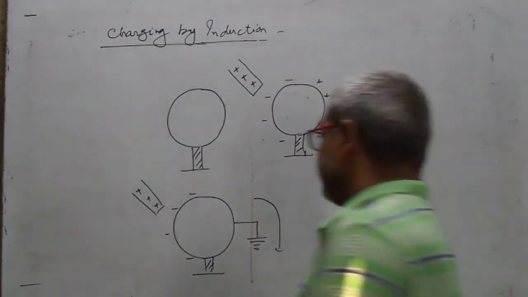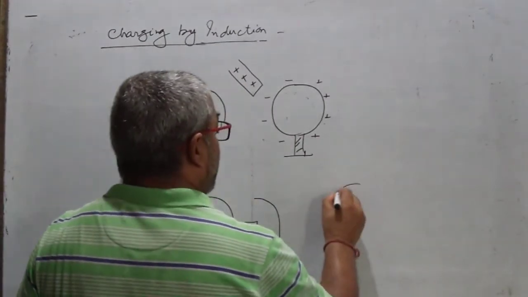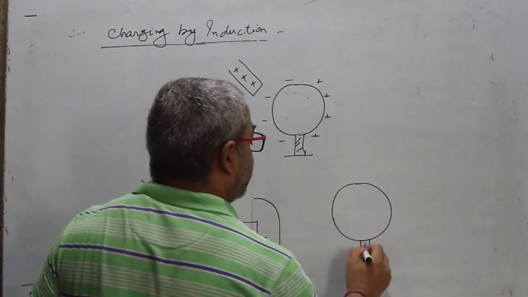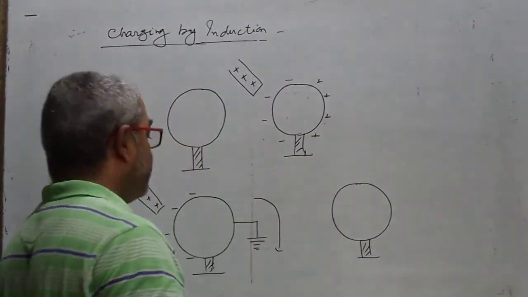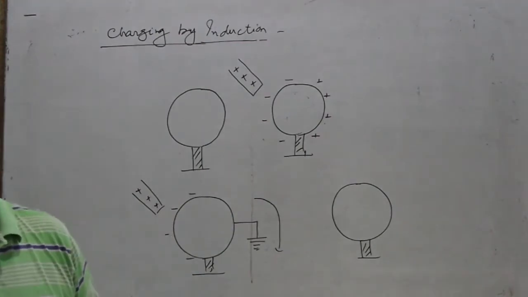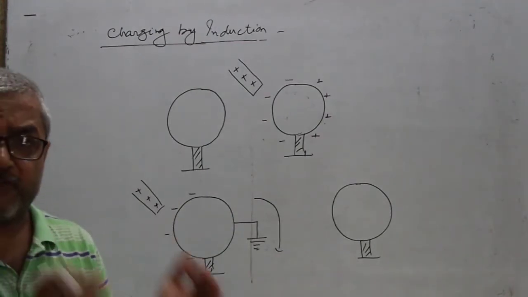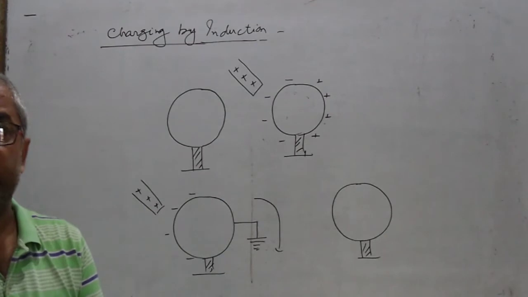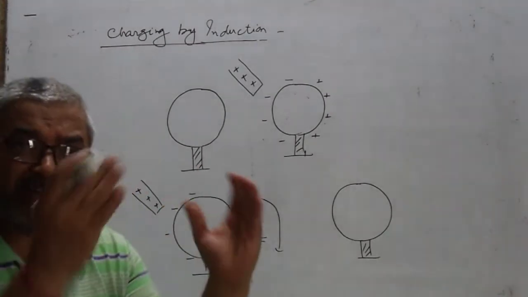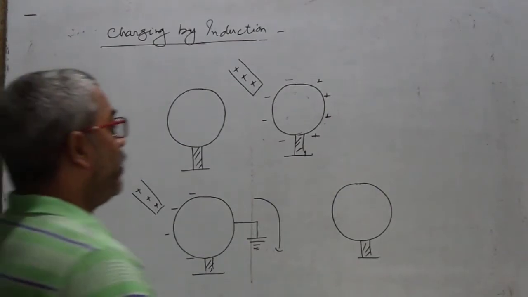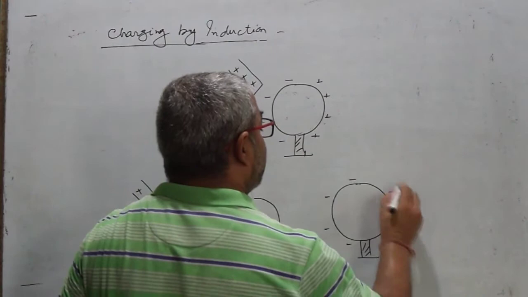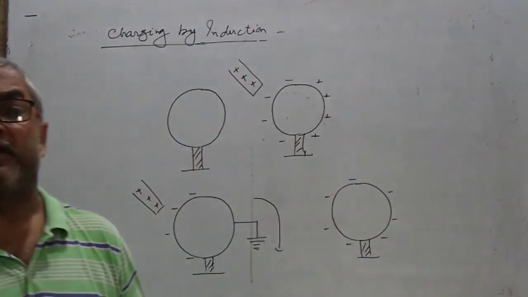In the last stage, we remove the charged rod. Now the negative charges become free from the force of attraction and spread over the surface of that body. So it contains a negative amount of charge.